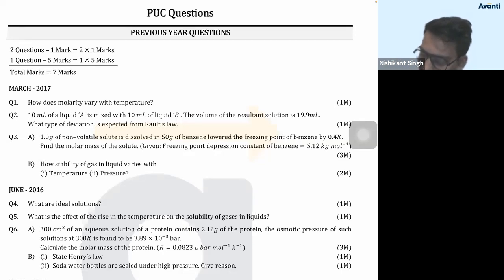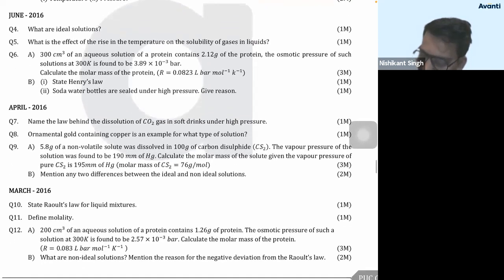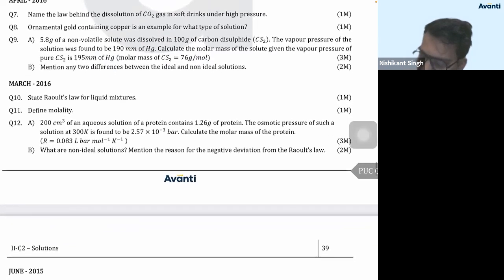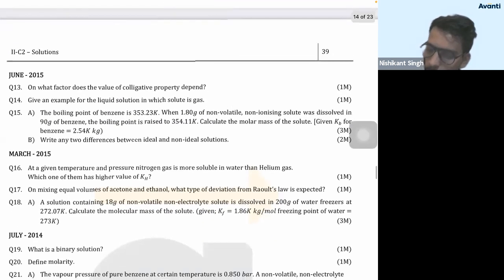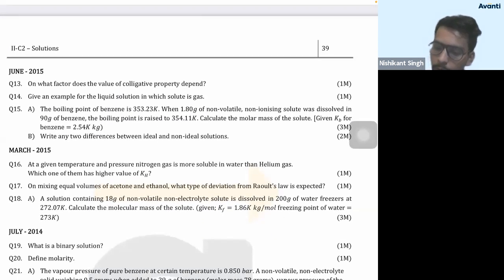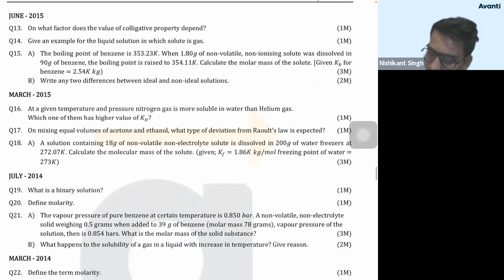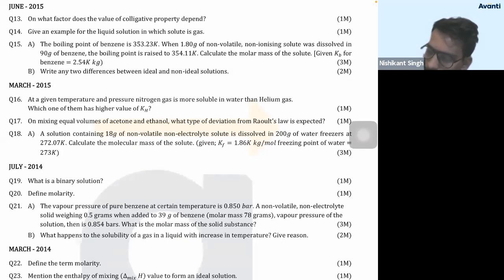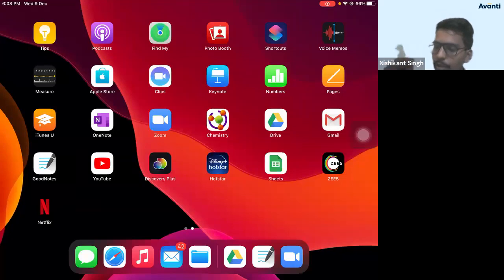I am almost covering all the previous year questions parallelly. State Raoult's law for liquid mixtures. It has been done. What are non-ideal solutions? Mention the reason for negative deviation from Raoult's law. I have already told you, forces. Forces are the reason, right? So you can see almost every year you get a question, right? Question number 15B part, write any difference between ideal and non-ideal solution, right? So you almost get questions every year from this topic, right? So let's come back. So this finishes your ideal and non-ideal solution.